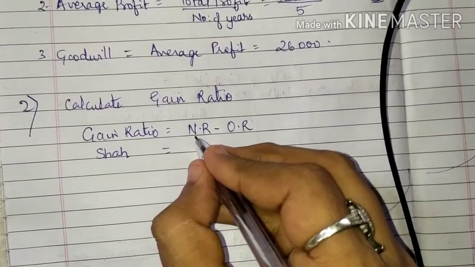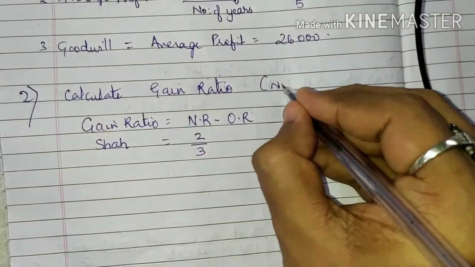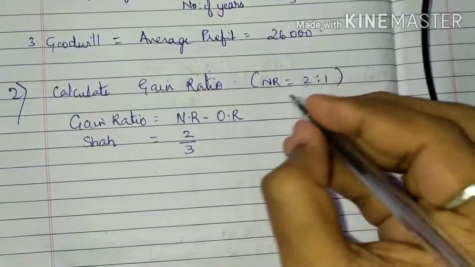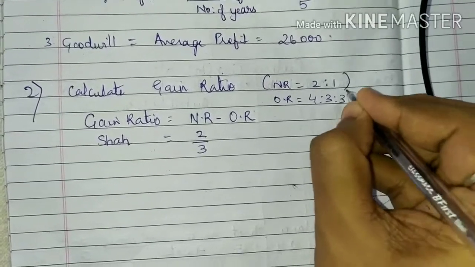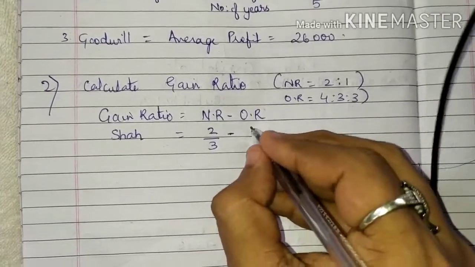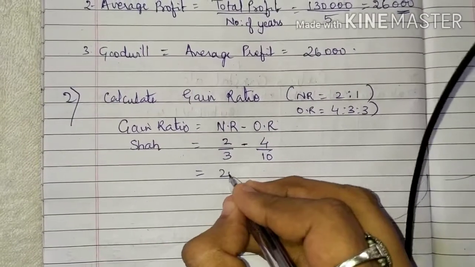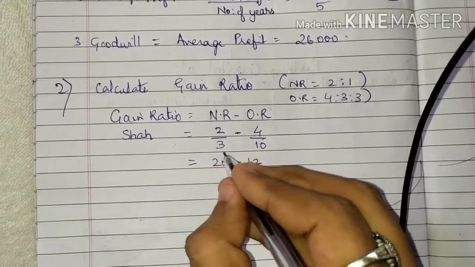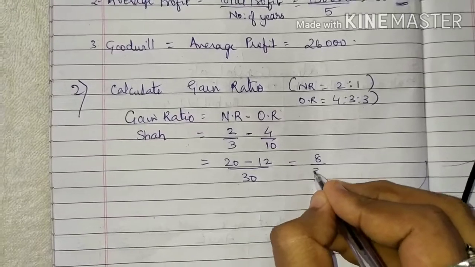The new ratio for Shah is 2/3, because the new ratio is given as 2:1 and the old ratio is given as 4:3:3. So new ratio 2/3 minus old ratio 4/10. 10 2s are 20, 3 4s are 12, upon 30. So 8/30.